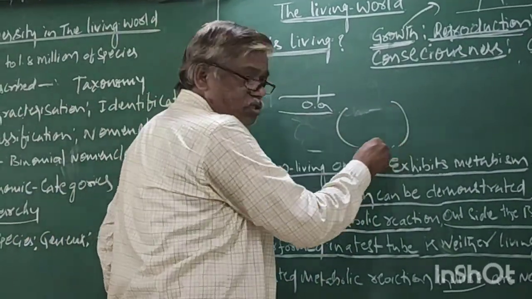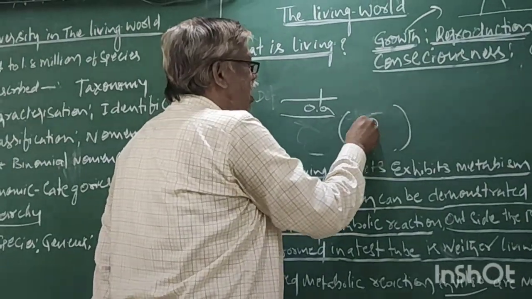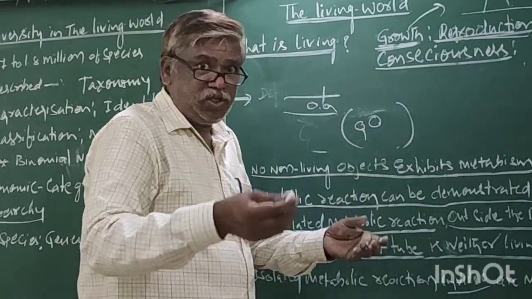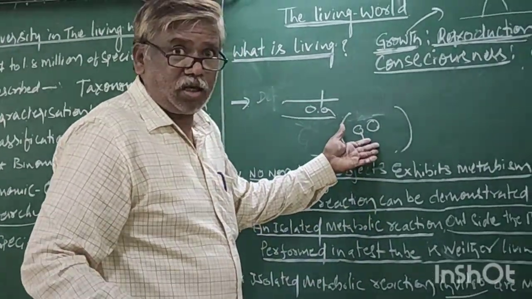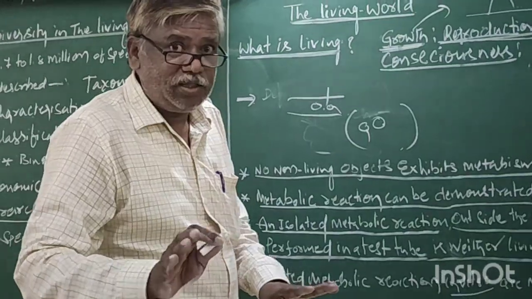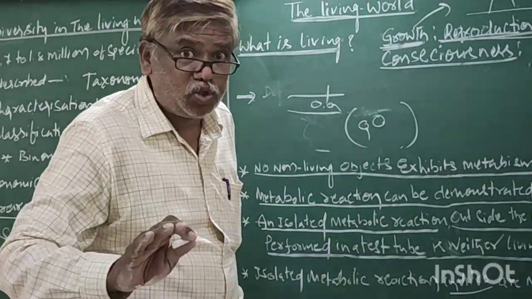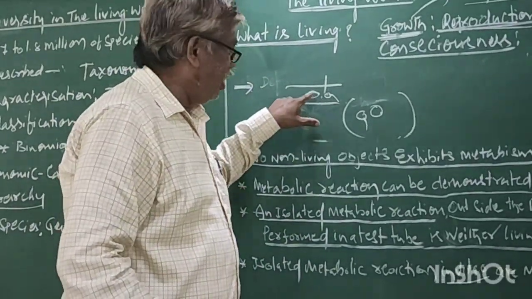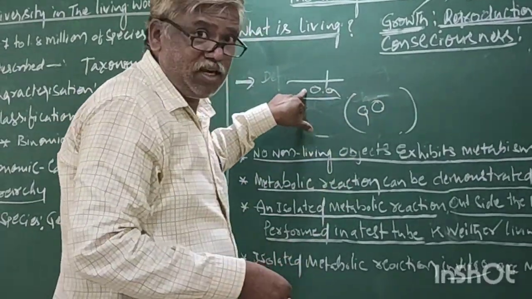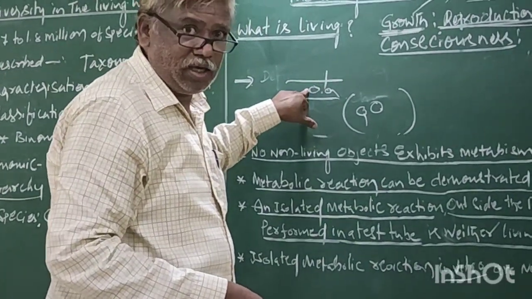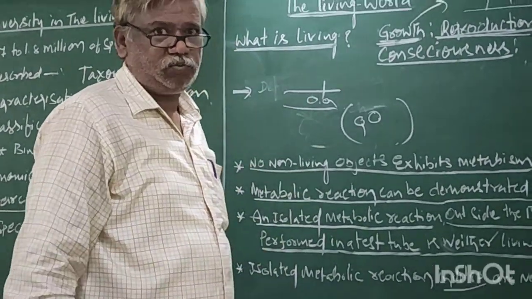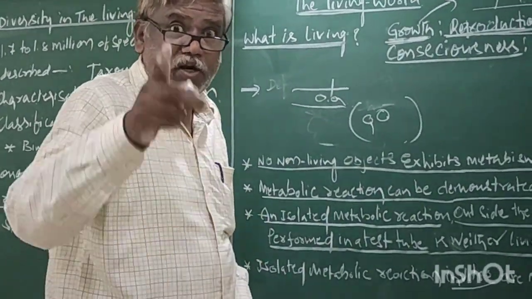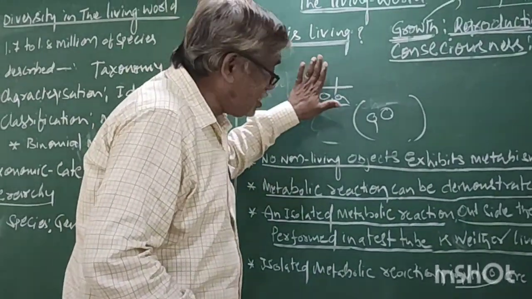Even though sperm and egg may be present in the uterus, male and female gametes are also available there, this does not lead to fertilization. That means when sperm and egg simultaneously reach this area, in this place fertilization occurs. The suitable conditions required for fertilization are present in this area.